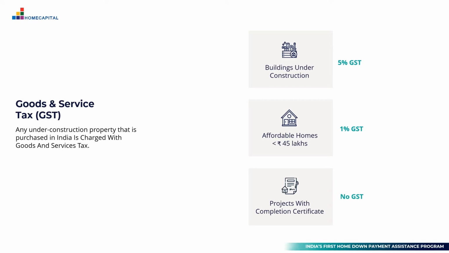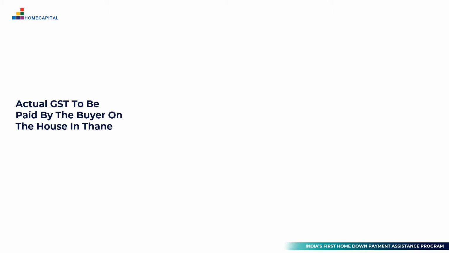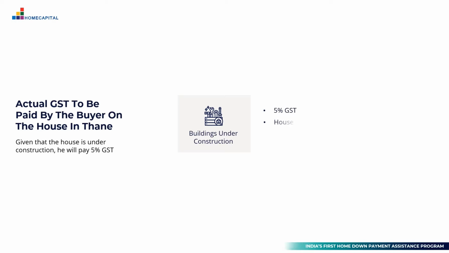And in case you are buying a property where you've already received the completion certificate, then there is no GST applicable on such properties. In the case of our example of Mr. and Mrs. Sharma, they were buying a house which is under construction in Thane, and since the value of the house is 80.35 lakhs, they will land up paying 5% of 80.35 lakhs, which is 4,01,750 towards the GST of this particular house purchase.